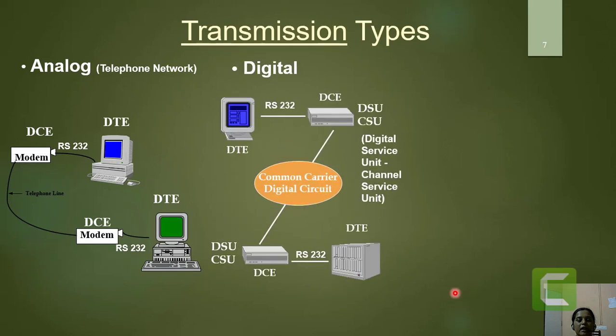Now in this slide, friends, you can see the differentiation between the analog transmission type and the digital transmission type. In the analog transmission type, from your transmitter towards your receiver, only modems are present.